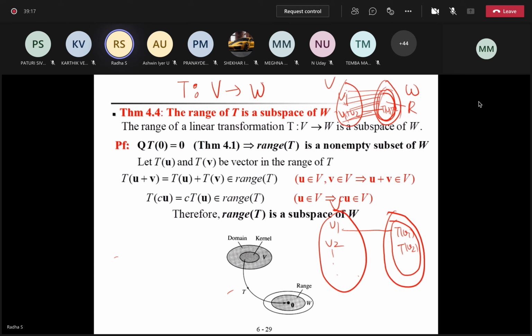That means what should I do? Shall I give some name to this range, R? This inside balloon is R, right? So I'm taking randomly two elements from that balloon R, T of V1, T of V2. So what is my aim?